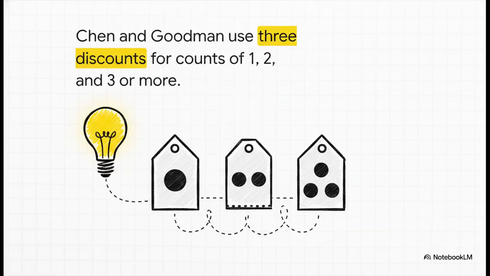Now, as a quick footnote to this brilliance, I should mention that researchers Chen and Goodman perfected this method later in 1998 with what is now known as modified Kneser-Ney smoothing. Instead of using just a single fixed discount of 0.75, they realized through further study that using 3 distinct discount values, one for counts of 1, one for counts of 2, and one for counts of 3 or more, actually yields the absolute best performance for language modeling.